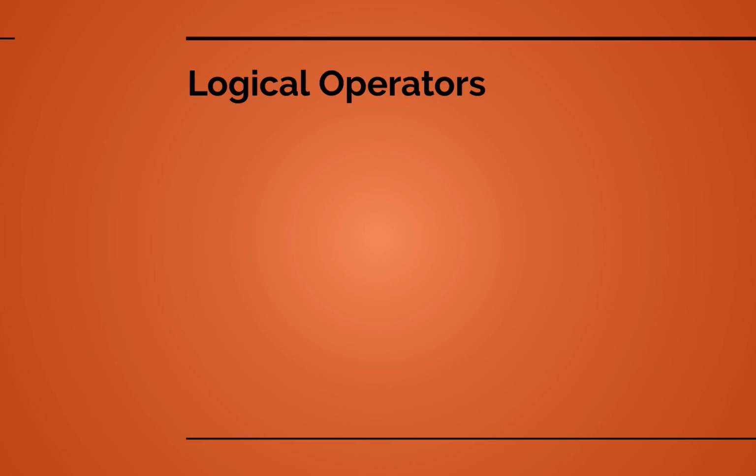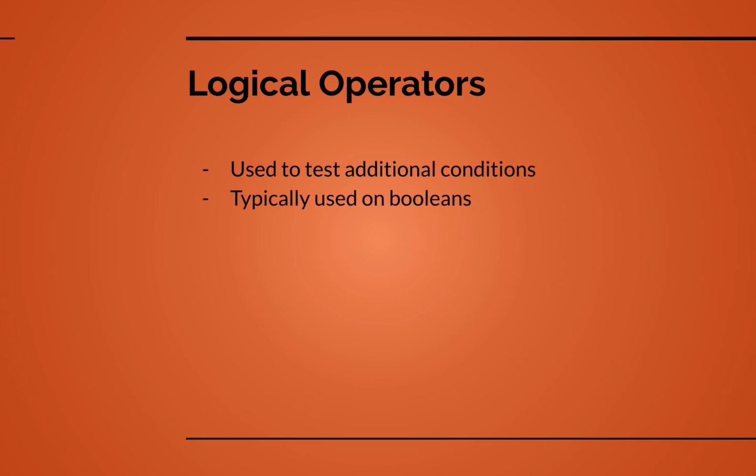Next up, logical operators. Logical operators are used to test additional conditions. These are typically used on Booleans, and they are not, or, and and. We'll probably take a look at an example of all of these, but we will see that they are much more useful when talking about control flow. So we'll briefly touch on these, but we'll dive a bit more into them in the control flow section, which is a few topics from now.